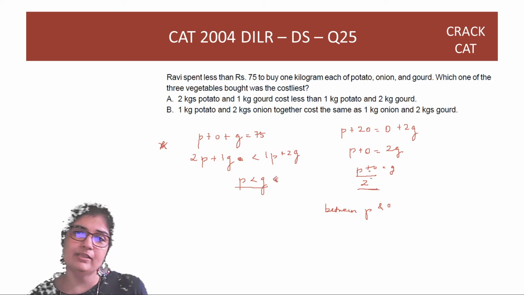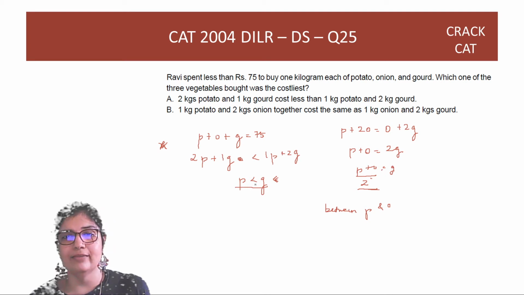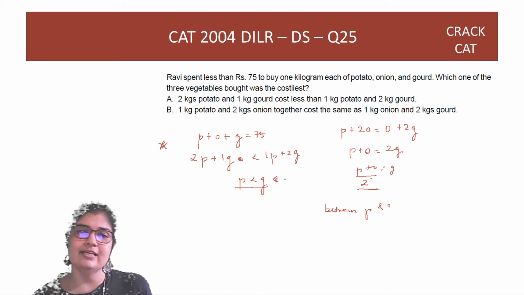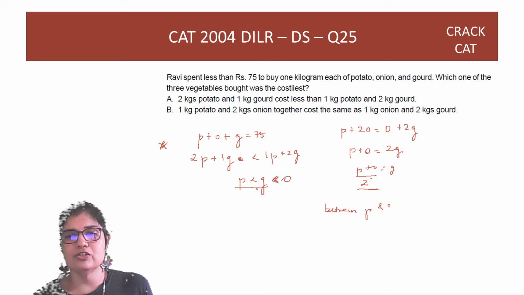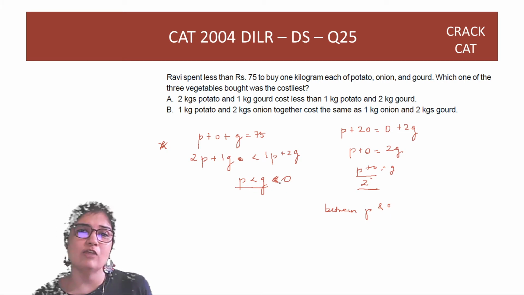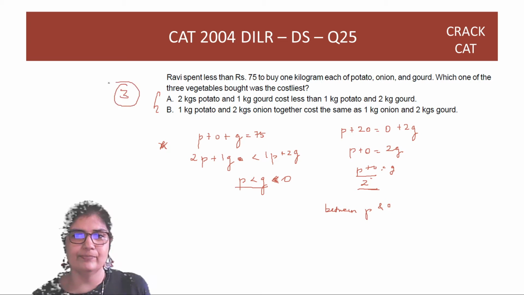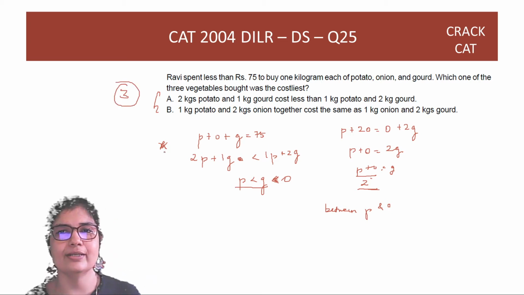I don't know whether P is greater or O is greater, but together I can say that if P is less, O has to be more, because G has to be in between. The average is always between the two numbers, right? And hence together we can solve. Answer is option 3, right? Great. Let's look at the next question.